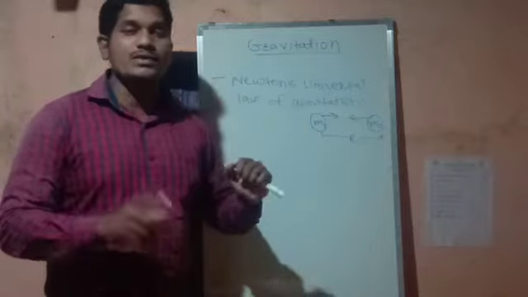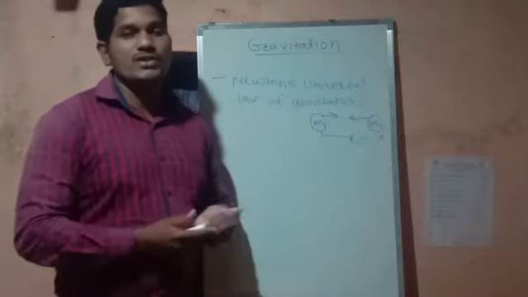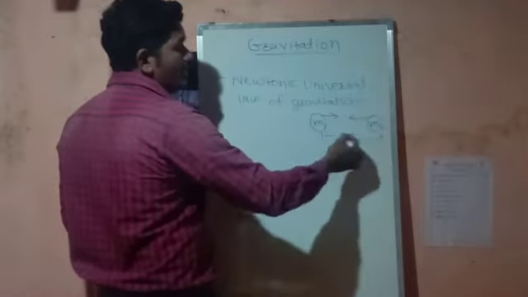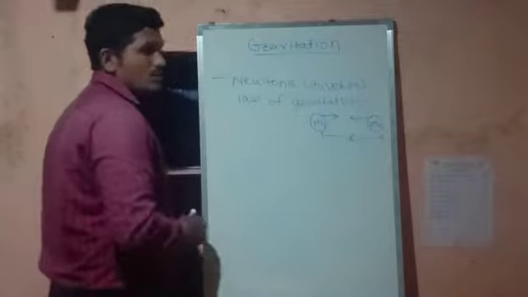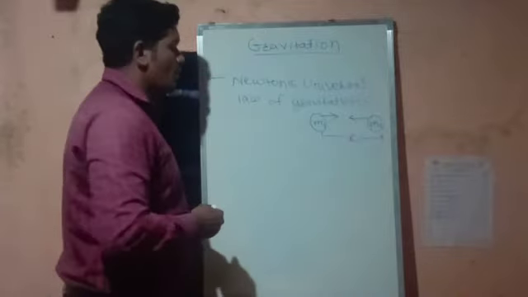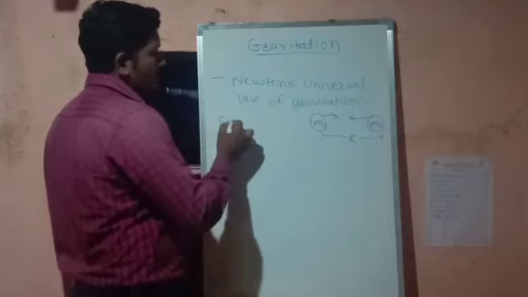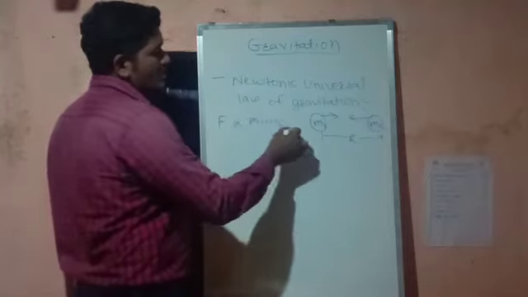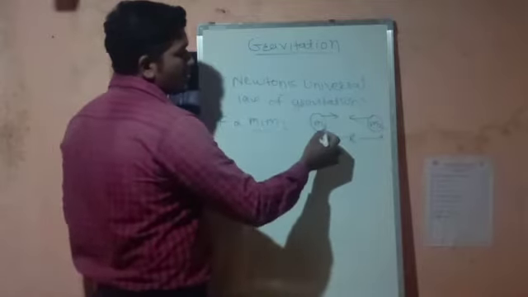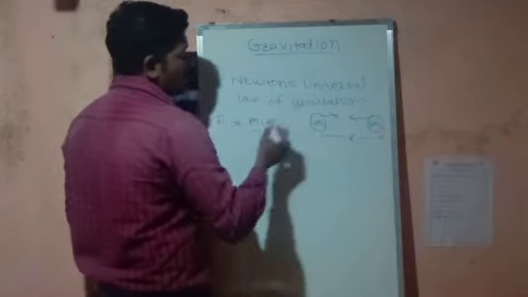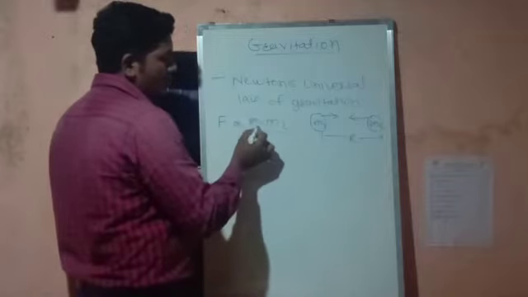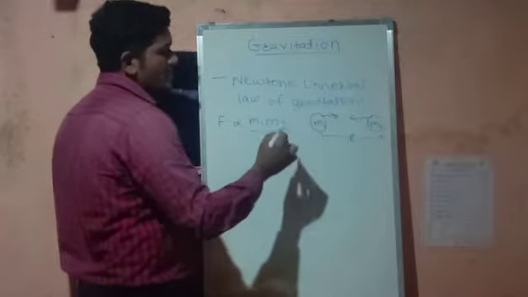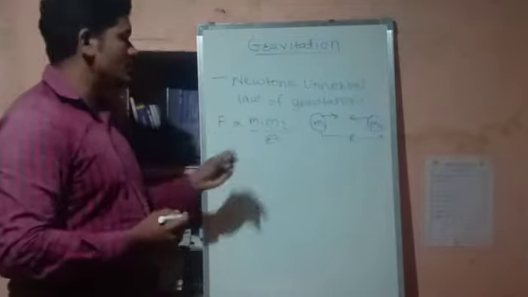Just concentrate here. This is the mass m1, this is the mass m2, and the distance between them is r. According to the law, the gravitational force is directly proportional to the product of their masses, m1 and m2, and inversely proportional to the square of the distance between them.